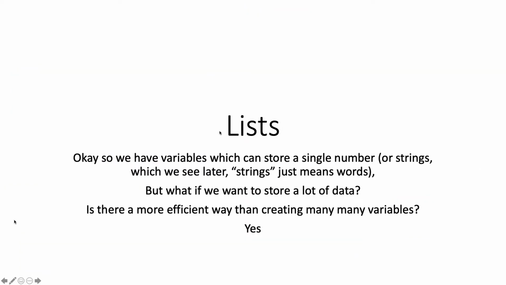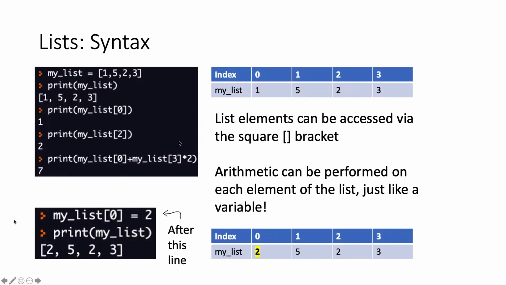So anyway, let's say we want to have many variables. Let's say we want to have 26 variables. You can use the letters A to Z. But is there a more efficient way to create many variables? And the answer is yes. It's called lists, or in other programming languages, it's called arrays.